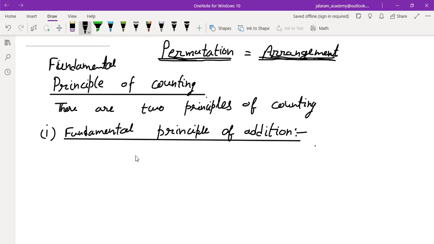Suppose the number of girls in our class is m, and the number of boys is n.